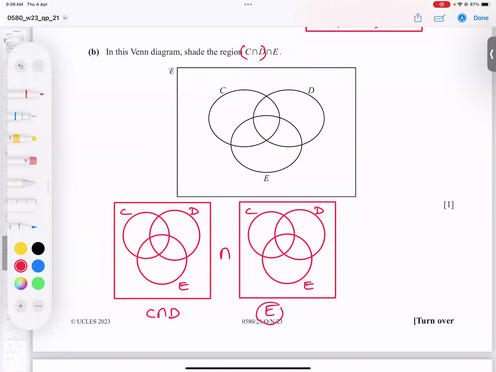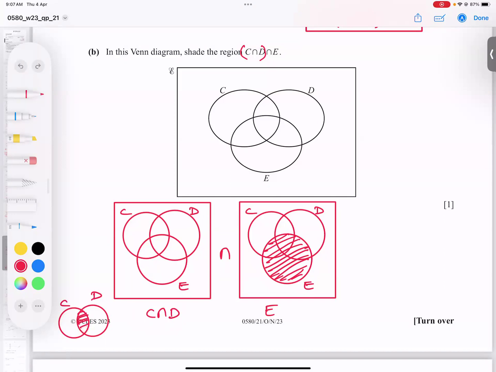What does E mean? So shade the circle of E, and don't care about the others. Look, I focus on the circle of E only. What does this mean? Common between C and D. So if I have C and D, C is this, D is this, this portion is called the common portion.